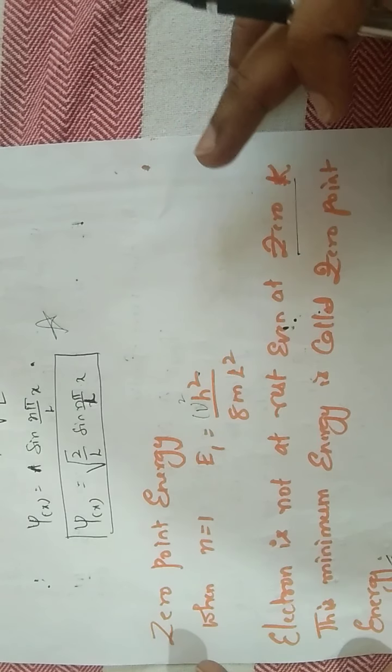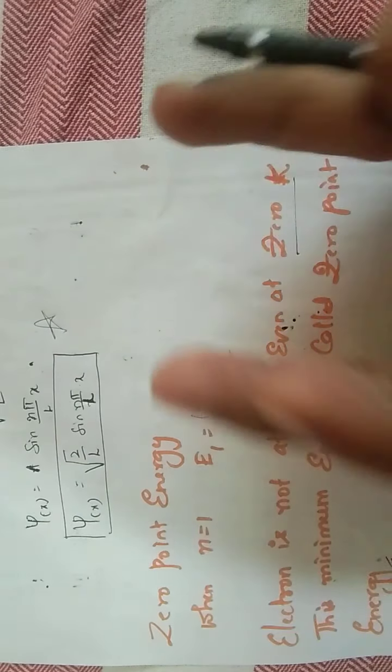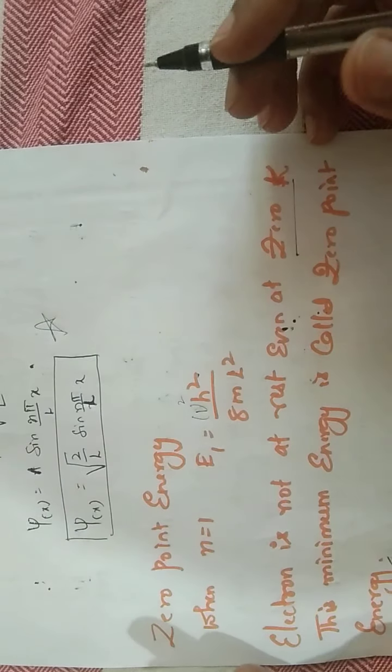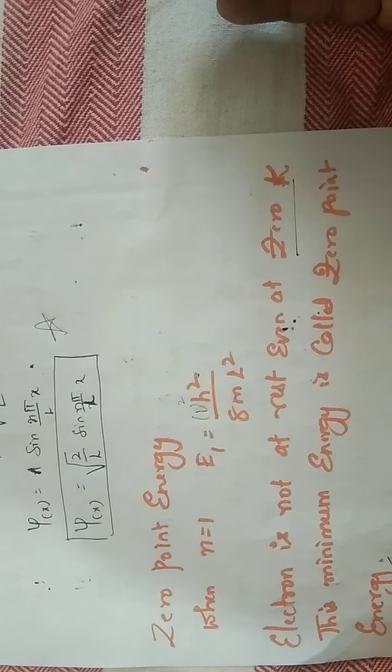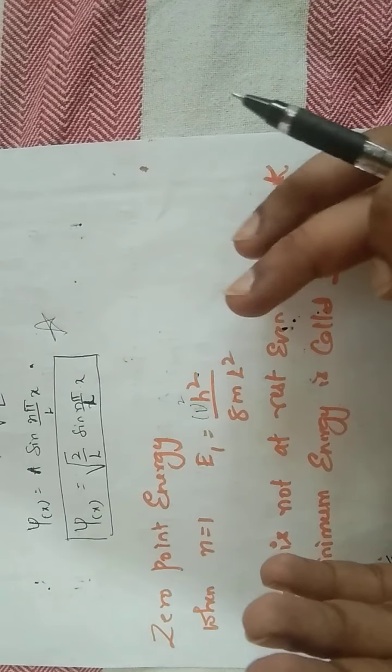In the next video, I will solve one problem relating to the one dimension box, as well as the two dimension and three dimension box. In one dimension we have only nx, in two dimension nx and ny, and in three dimension nx, ny and nz. I will solve one simple problem so that you will get an idea.